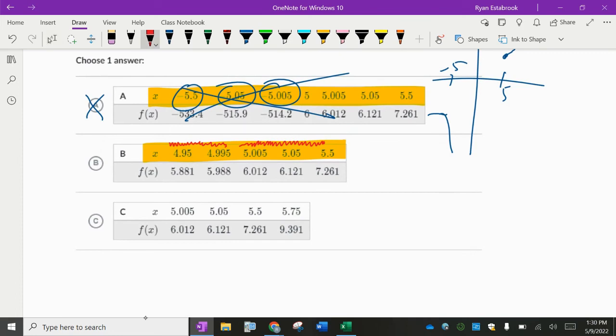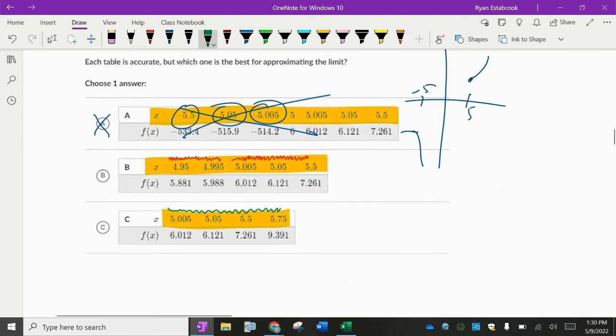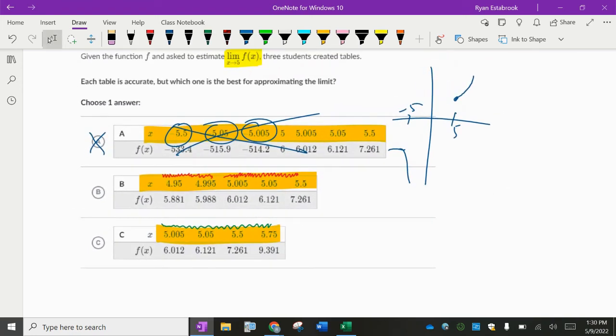Letter C, these x values are getting closer and closer to 5 from the right side, but do we have any numbers that are slightly less than 5 and getting closer and closer to it? Unfortunately, we don't. So which one of these could we use to approximate this limit as x approaches 5? Letter B.